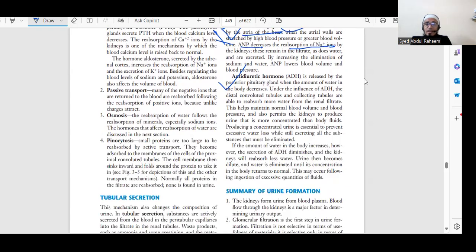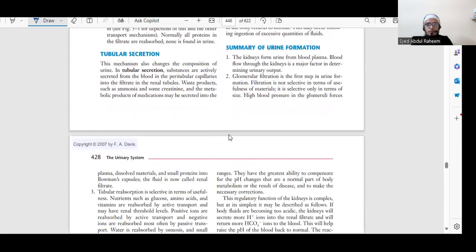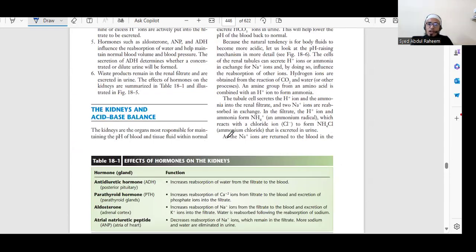Okay. Next we have antidiuretic hormone. It is released by the posterior pituitary gland. When the amount of water in the body decreases, it will activate, to reabsorb the water from the renal area. This is very important. So these are the things we have to remember.